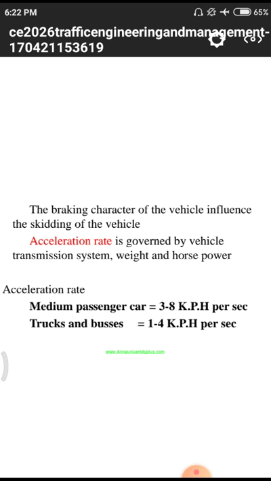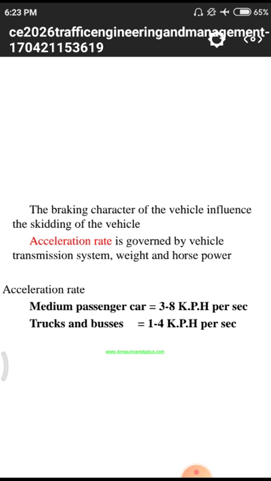Acceleration rate is governed by the vehicle transmission system, weight and horsepower. That means here they mention two particular terms, weight and horsepower. Whenever we apply a brake at a point, our vehicle will not stop immediately; after a few seconds, 2 to 5 seconds, it will stop due to the weight of the vehicle and the horsepower of the system.